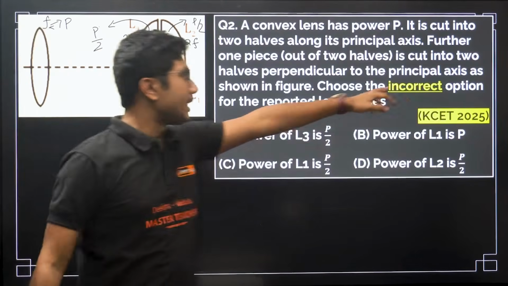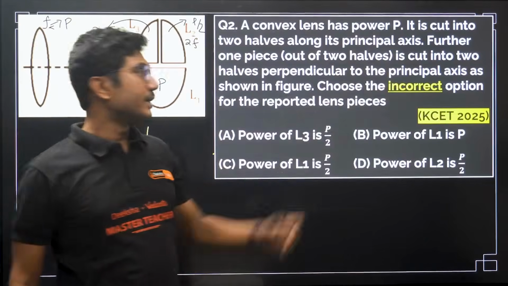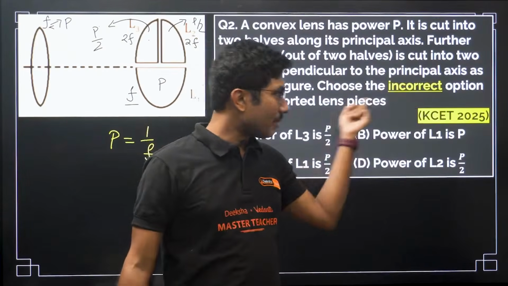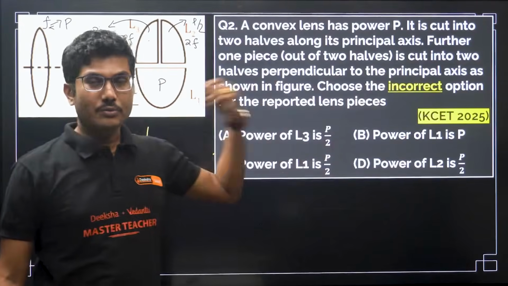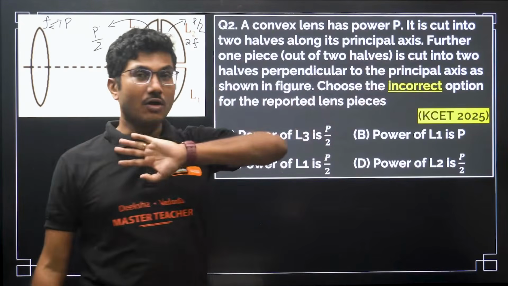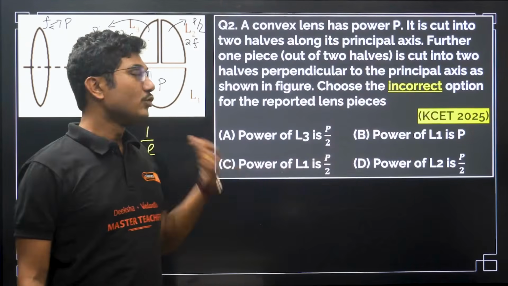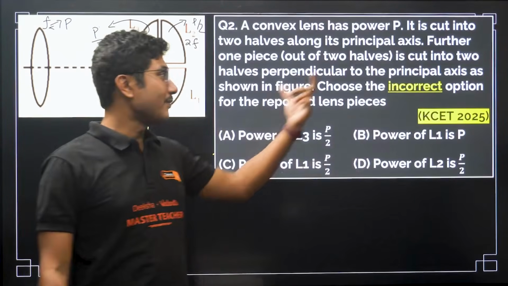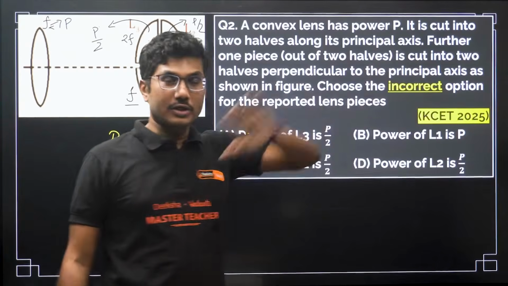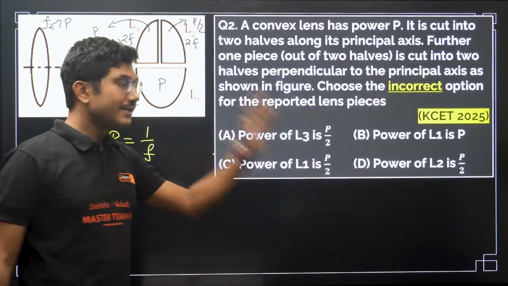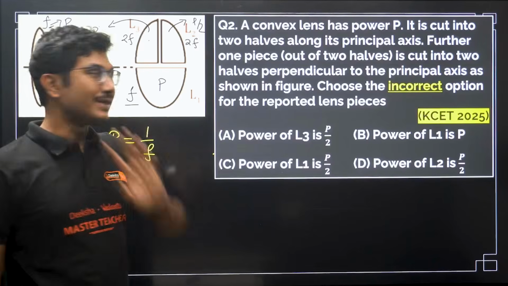You have to choose the incorrect option. For your convenience, I have highlighted and marked it. In the question paper, you have to do it yourself. They will not do the special highlighting or capitalization of the word. That you have to do yourself. Identify the incorrect option, not the correct option. So be careful, there are 3 correct options but only 1 incorrect option.